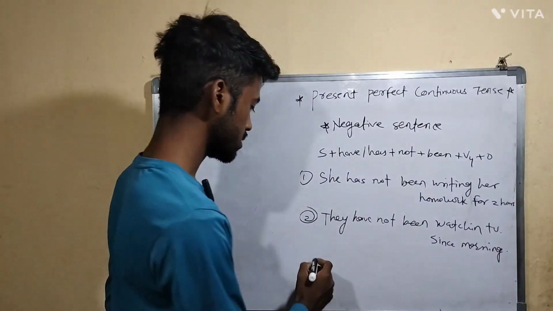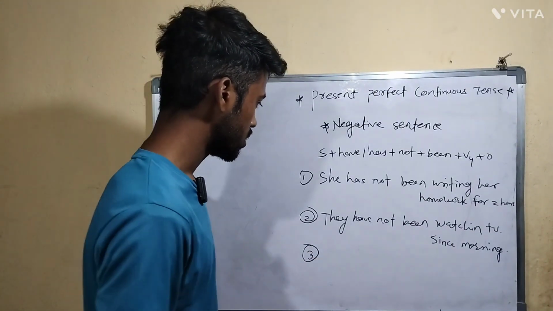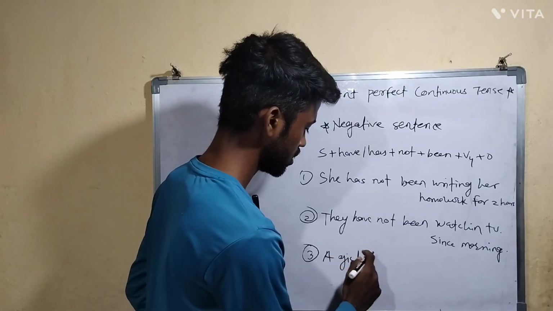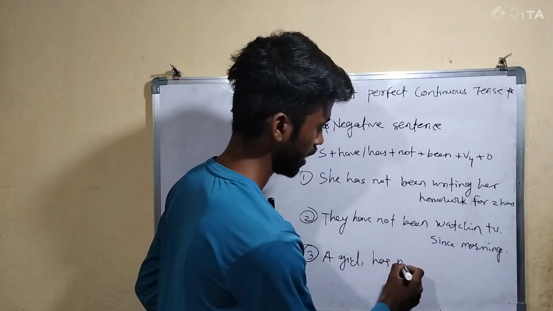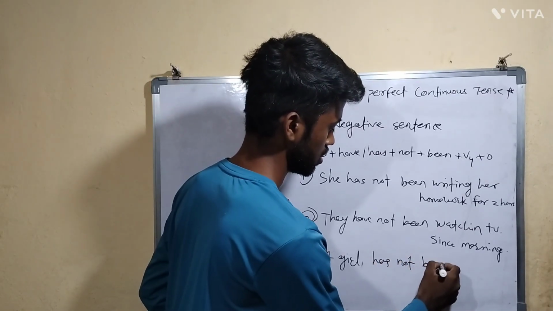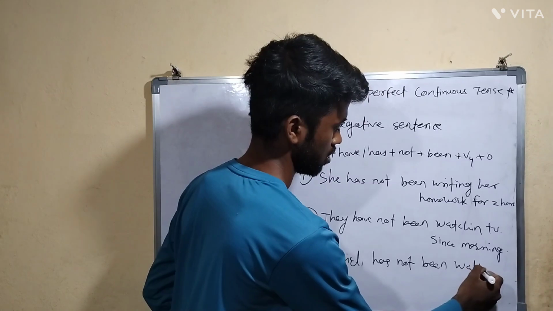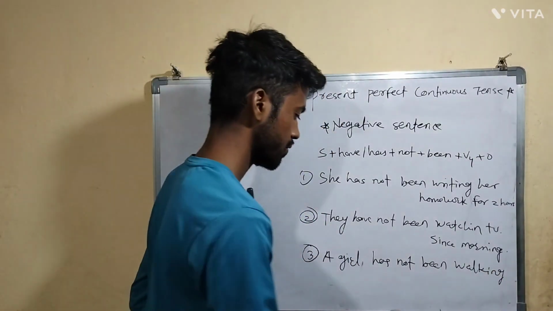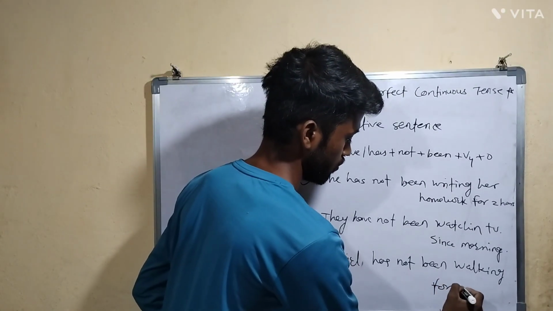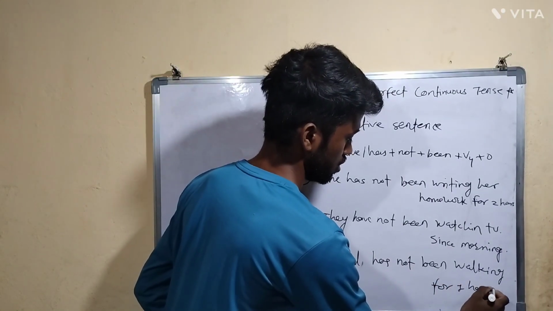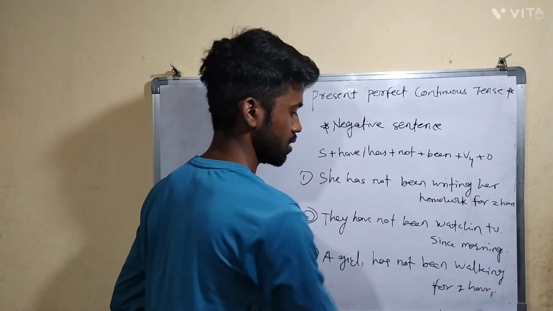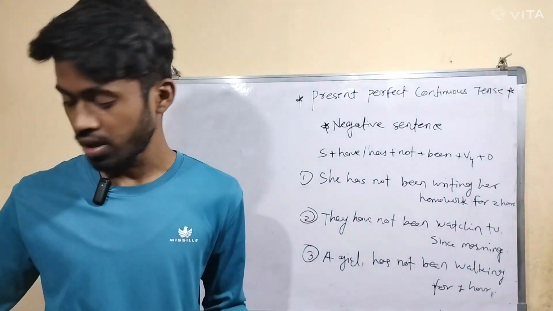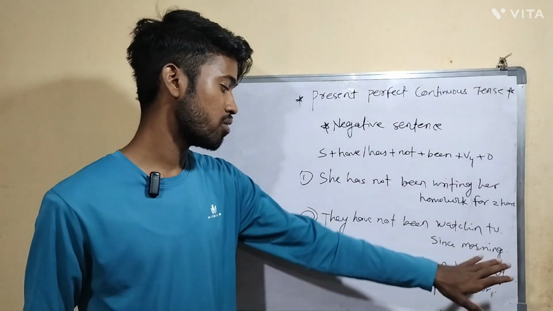Let's take one more example. Third example. A girl has not been walking for 1 hour. For 1 hour. Let's say it's been 1 hour, still the girl was not walking at that time. So what example can you use there? A girl has not been walking for 1 hour.